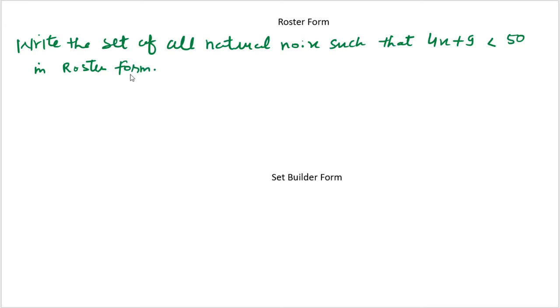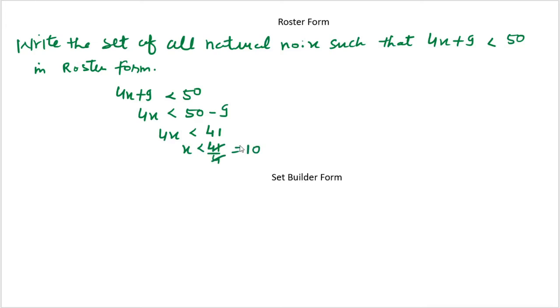So children, again I am going to explain how to do this. The condition given here is that 4x plus 9 is less than 50. So I can write 4x is less than 50 minus 9. Then 4x is less than 41, and x is less than 41 upon 4, which is 10.25.